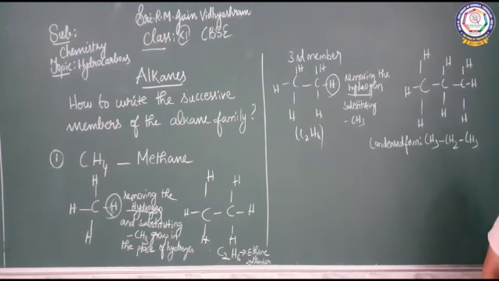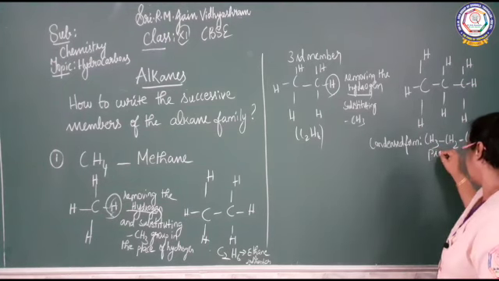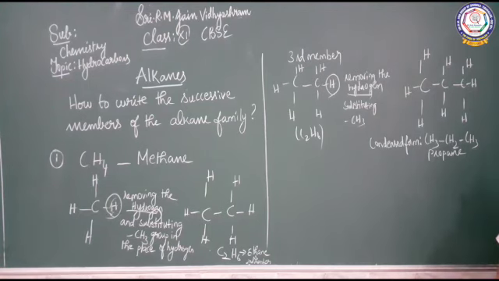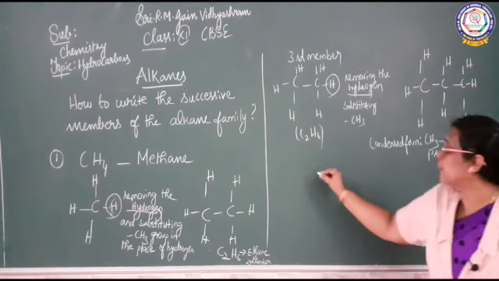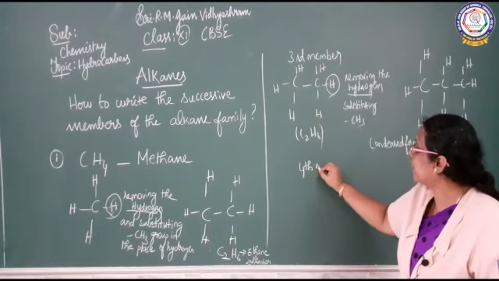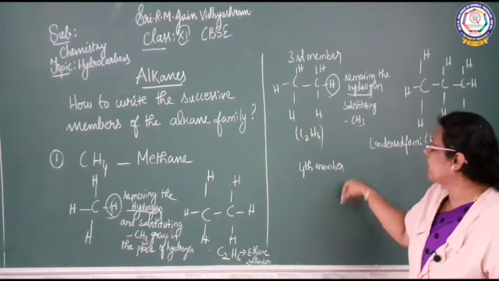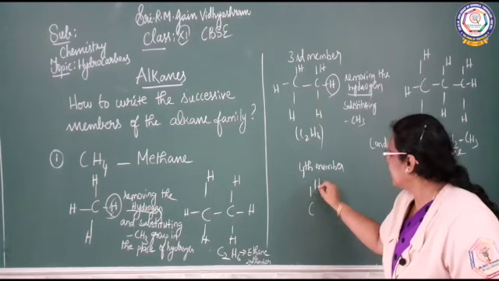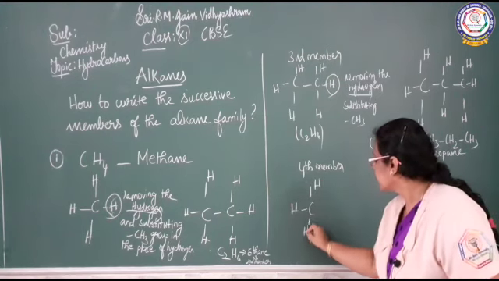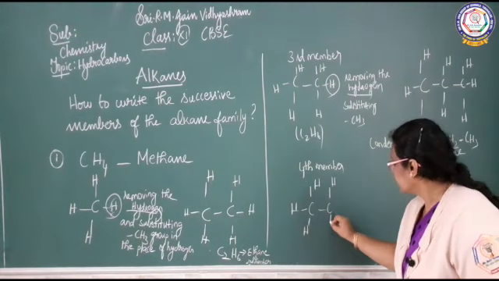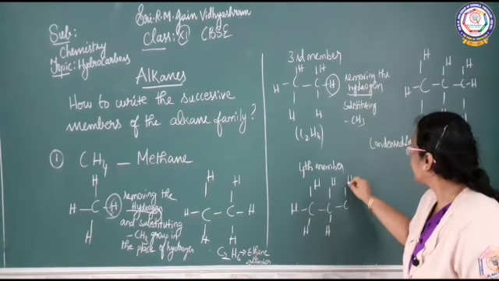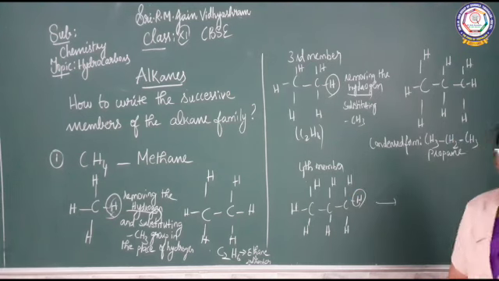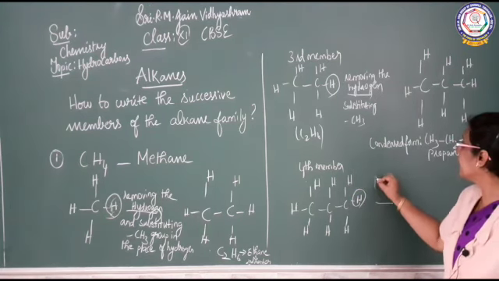So what is the name of this compound? Propane. Who is the third member of the series? Propane. And if you want to write the fourth member, again the rule is the same, the trick. We are going to find out the fourth member. Who is the third member? Propane. CH3, CH2, CH3. So what do I have to do? I have to remove the hydrogen, and remove a hydrogen.